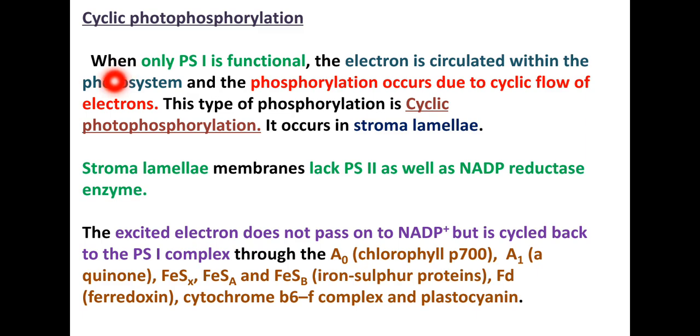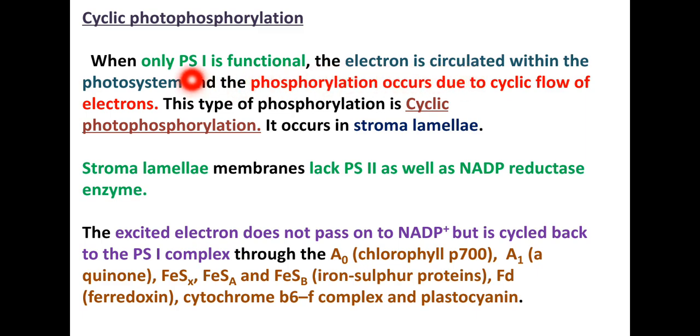In cyclic photophosphorylation, only PS1 is functional. This is a very important point, students. PS2 is not involved in cyclic photophosphorylation, and here the electron moves in a cyclic way.